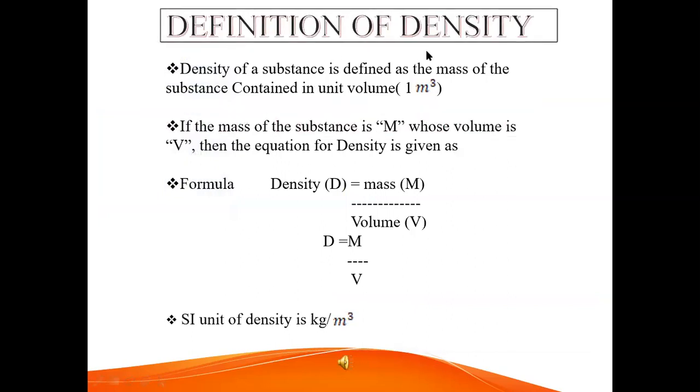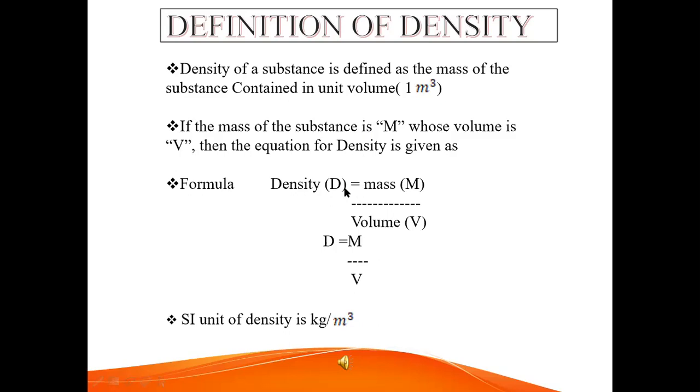Definition of density. Density of a substance is defined as the mass of the substance contained in unit volume, 1 meter power 3. If the mass of the substance is capital M, whose volume is capital V, then the equation for density is given as the formula of density.